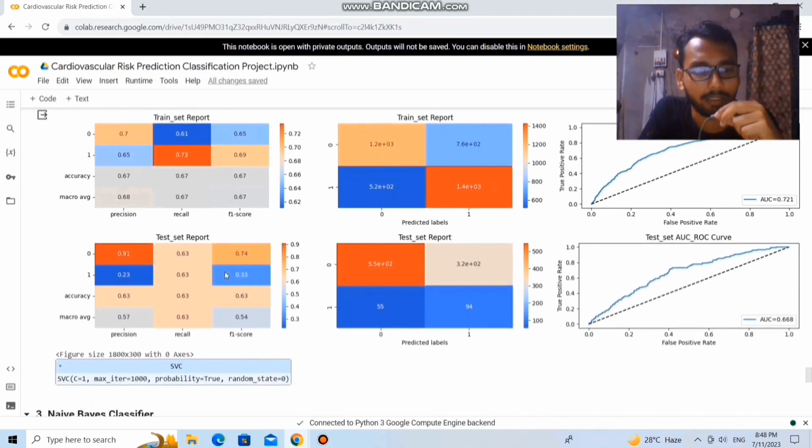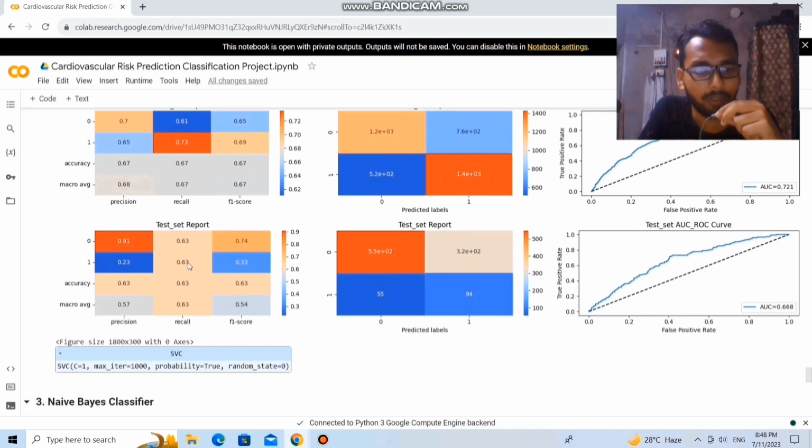And for the test dataset, the recall value is 0.67 and the accuracy is 0.63, but the precision is 0.23 and the AUC score is 0.66.